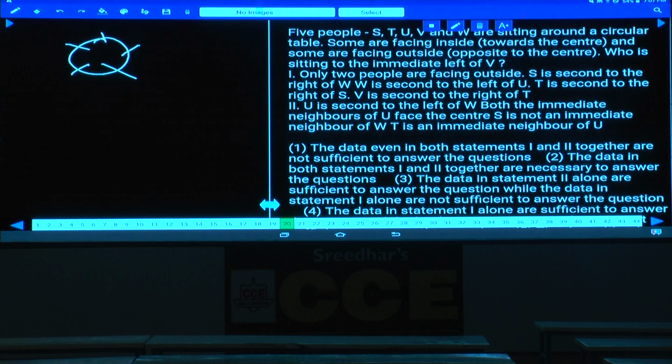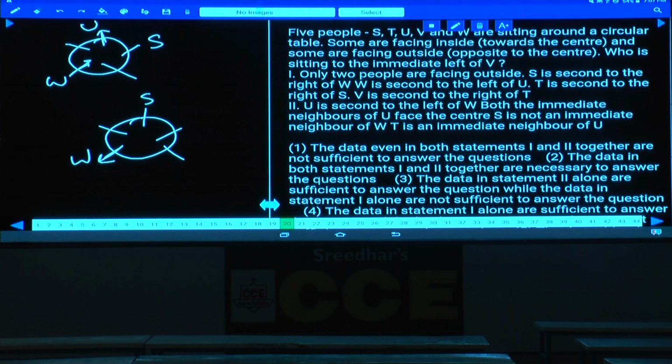S is seated second to the right of W. If you take W facing towards the center, that is one possibility. Then what is the other possibility we can have here? W can be away from the center, 2 possibilities. Then S is seated second to the right of W. In the first case S will be here. And W is seated second to the left of U. Hence in this case U must be away from the center. In the other one, U is here and U must be facing towards the center.